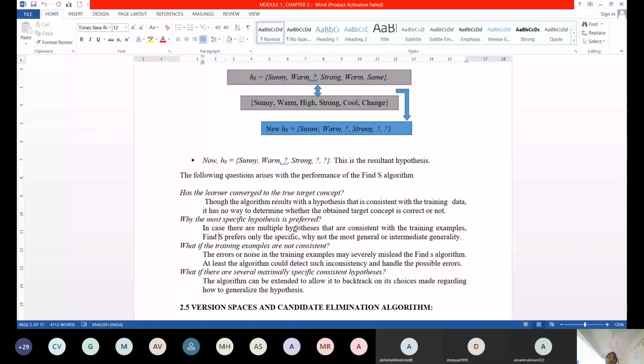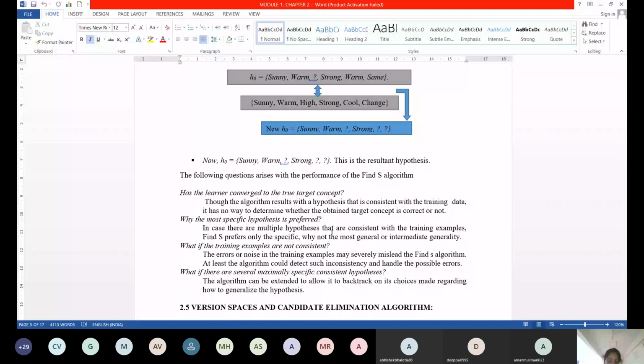Then coming to the third one: what if the training examples are not consistent? Very good question. I had seen only 4 rows of data, and there is no problem in my data. I have given very clear data. Suppose I have 4,000 rows of data, what happens if there is a missing value, called noise or error? The errors or noise in the training examples are nothing but the missing data. If I have a lot of noise and errors, considering only positive examples will not give me a consistent hypothesis. That is again the problem with FINDUS.